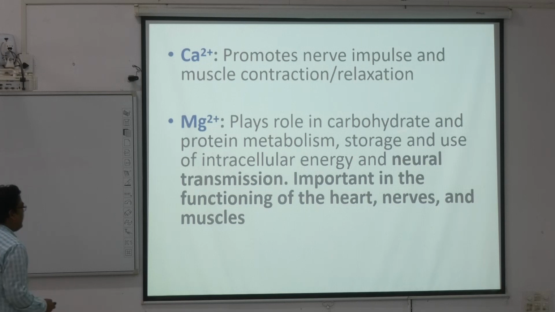Okay, and magnesium is helpful because several enzymes are magnesium dependent for their functions. It plays a role in carbohydrate and protein metabolism, storage and use of intracellular energy, neural transmission, and importance in functioning of the heart, nerves and muscles.